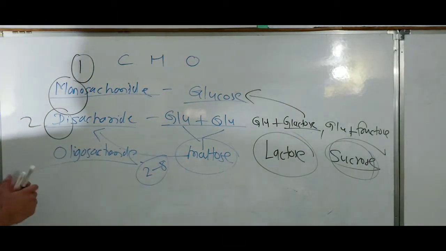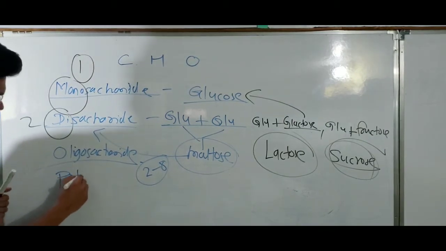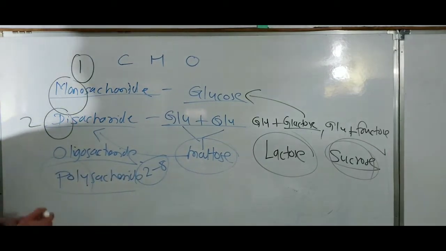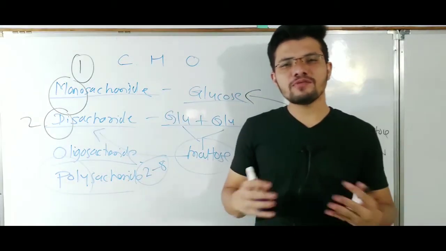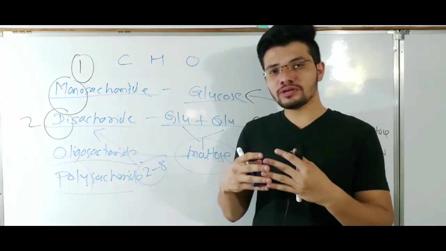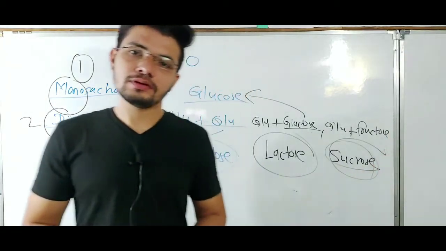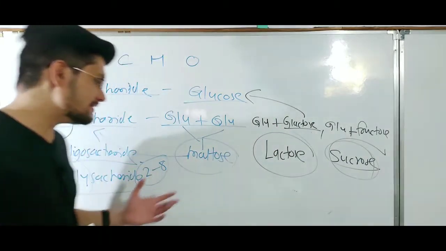After that, the last one is the polysaccharide. Poly means many. So many thousands of sugar molecules will be linked together to form a whole big, large molecule, which is known as a polysaccharide.